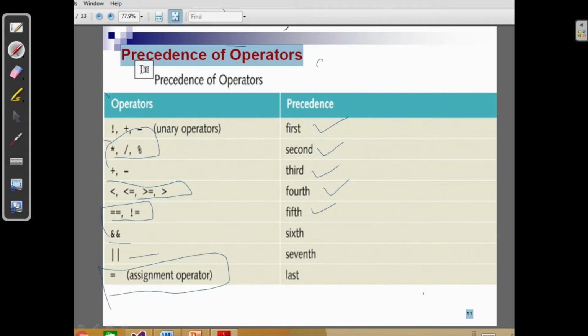So for example, no matter how many operators we have, this assignment operator will be evaluated at the end, the value of A to be assigned at the end. So this is the precedence of operators.